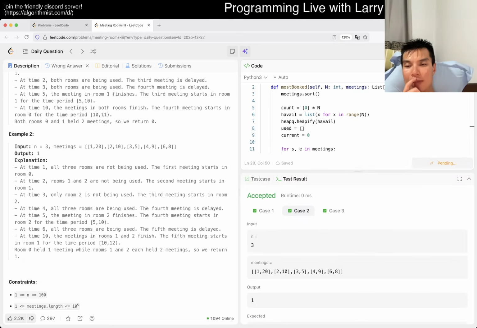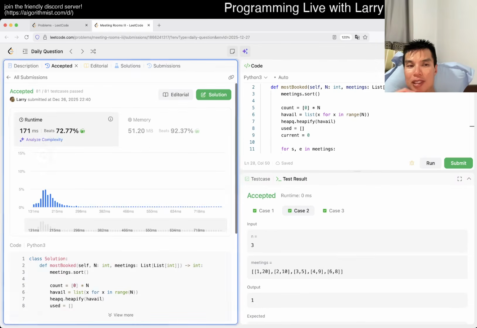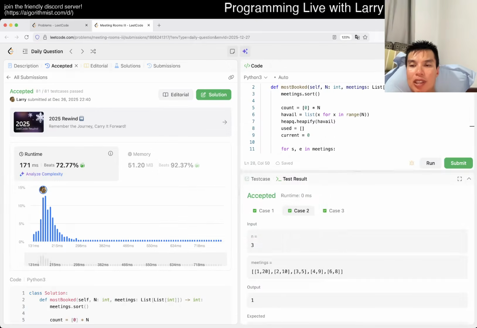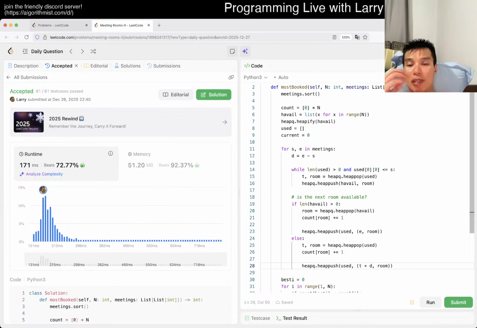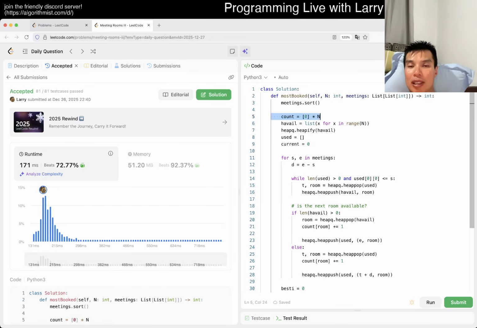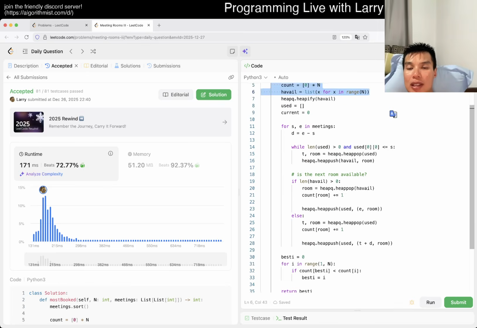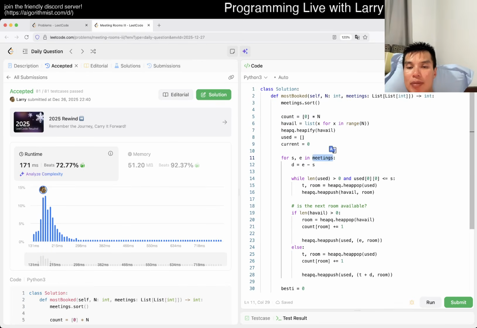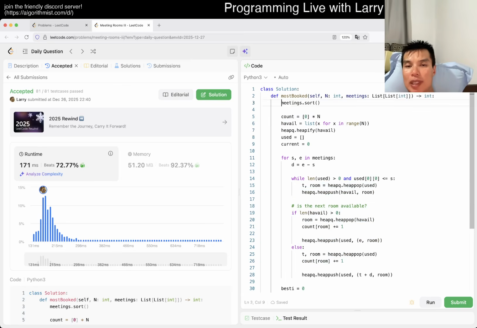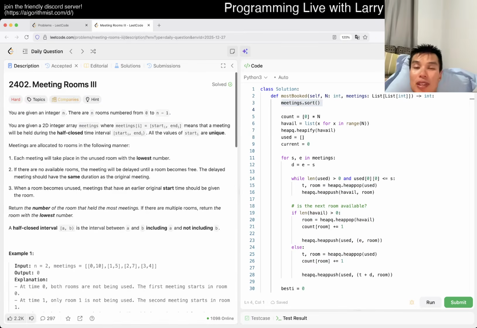Okay, let's give a YOLO submit. On a confidence, but okay. Good, we're happy. Yeah, what's the complexity here? It's just a lot of heap operations, but linear in the number of meetings, so it's going to be O of, let's just say M for meetings, and N is the input. So for every M, there's log N, so it's M log N, but there's also a sorting of the meetings, so it's M log M. I don't know, I'm going to keep it simple and keep it here.